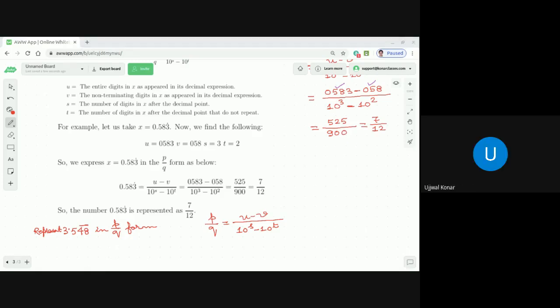Sir, I'm getting 1171 by 330. You divide and see whether you are getting that result or not. Are you getting my point? What I'm telling is, whatever number you got, that is in the form of p by q, right? So I'll divide and see if it's exactly the same decimal. Correct. You got it.